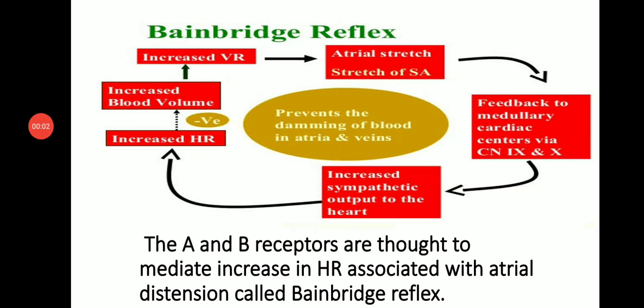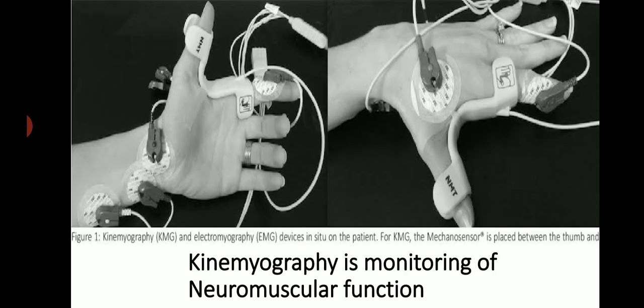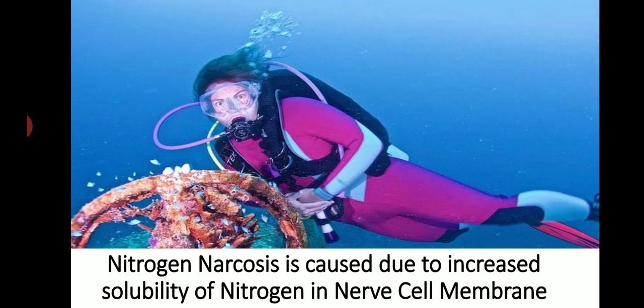The A and B receptors are thought to mediate increase in heart rate associated with atrial distension, called Bainbridge reflex. Chymography is monitoring of neuromuscular function. Nitrogen narcosis is caused due to increased solubility of nitrogen in nerve cell membrane.